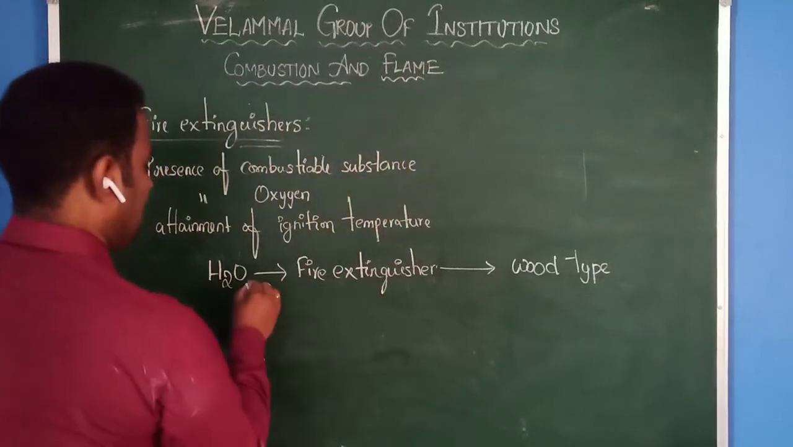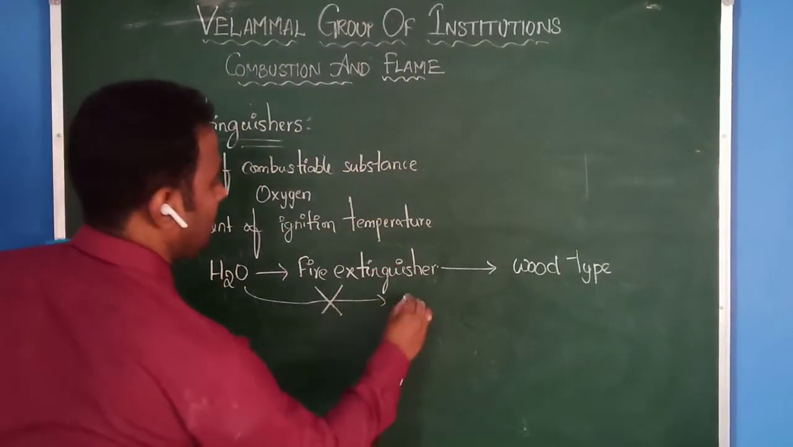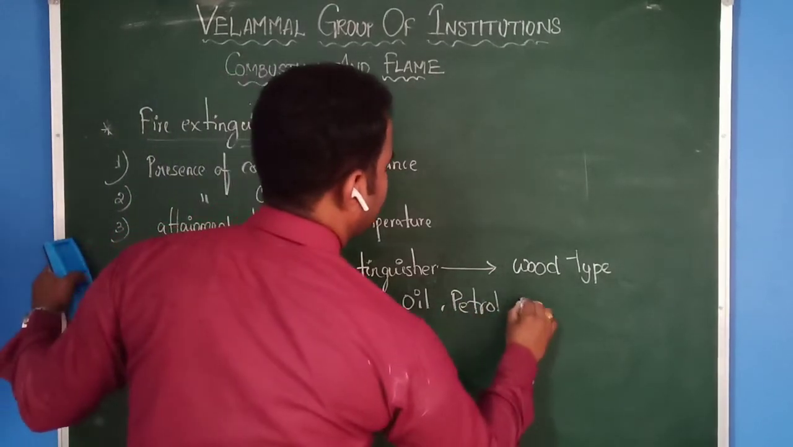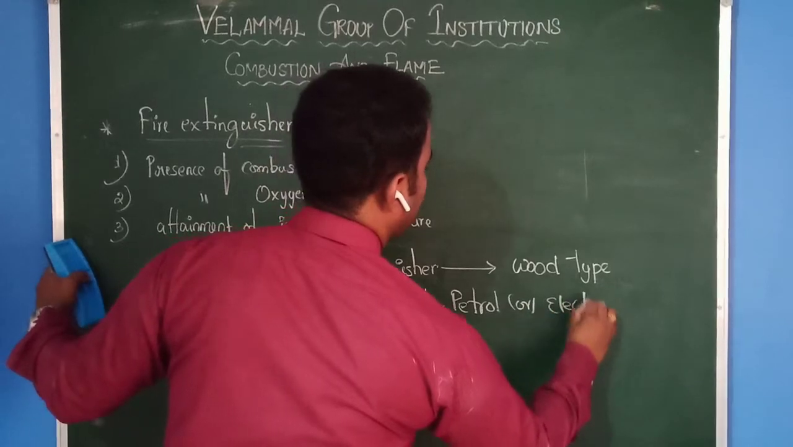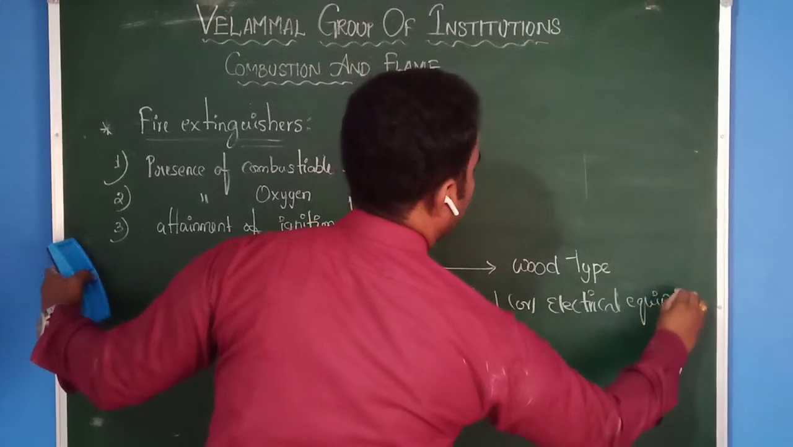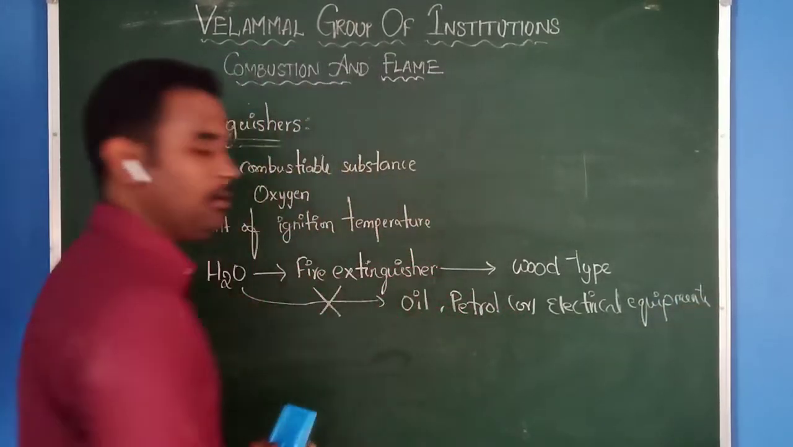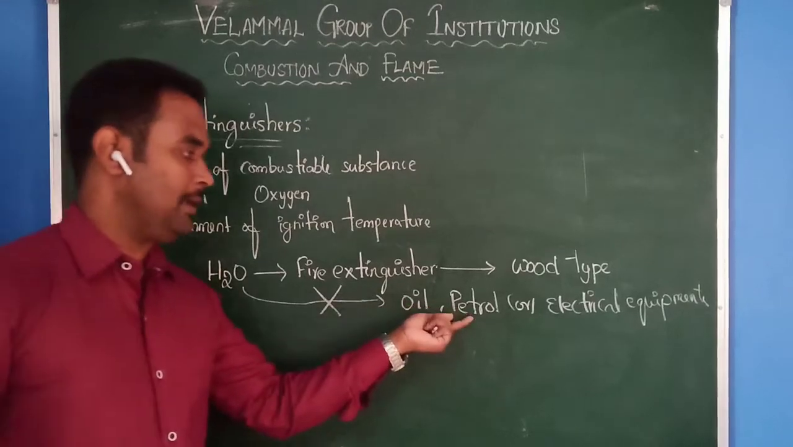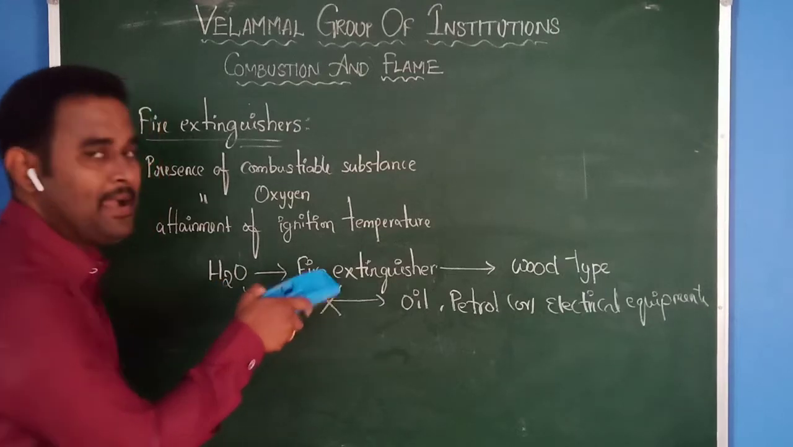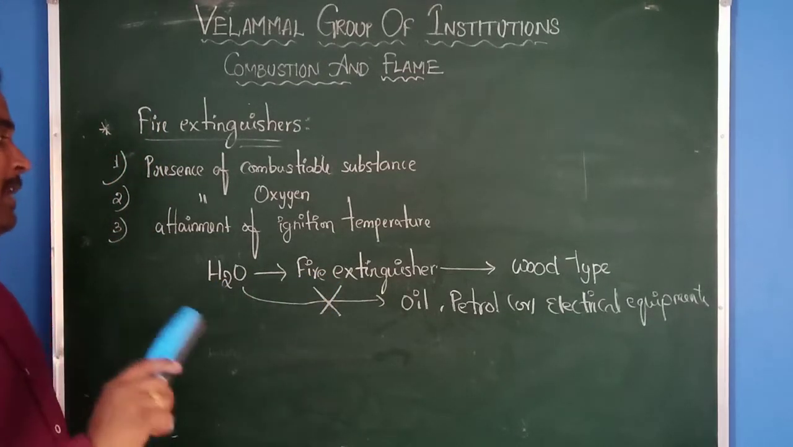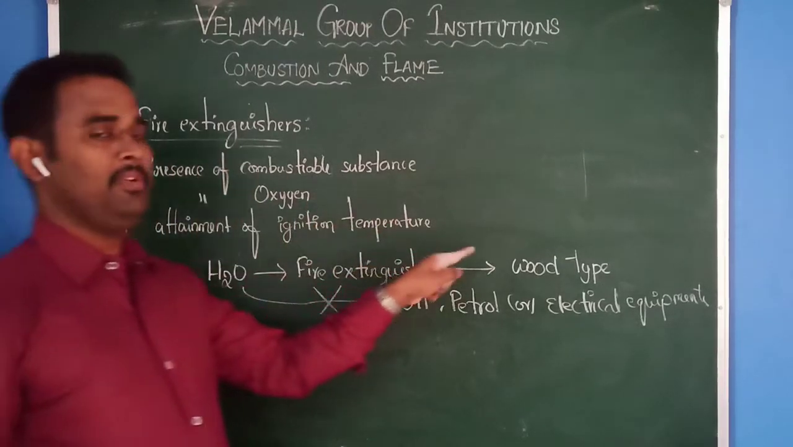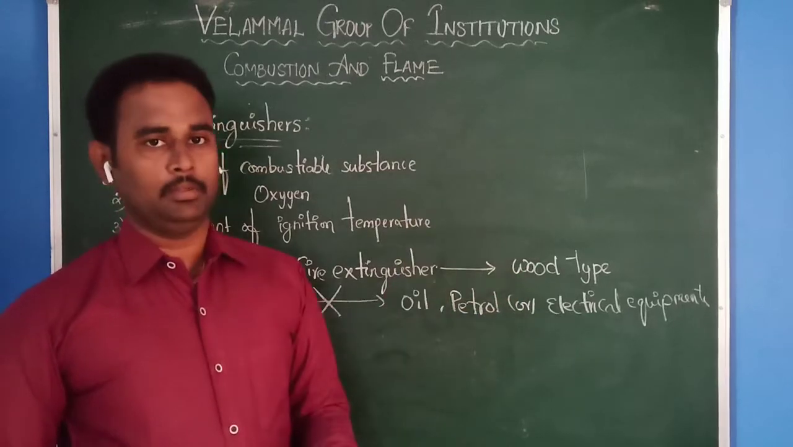Okay, but water is not used as a fire extinguisher for oil, petrol or any electrical equipment. That means when a fire is caused by any electrical equipment, or by any oil industry or petrol, we are not supposed to use water as a fire extinguisher. I will explain the reason. But we can use water as a fire extinguisher in the case of an accident involving wood. That time you can use it.